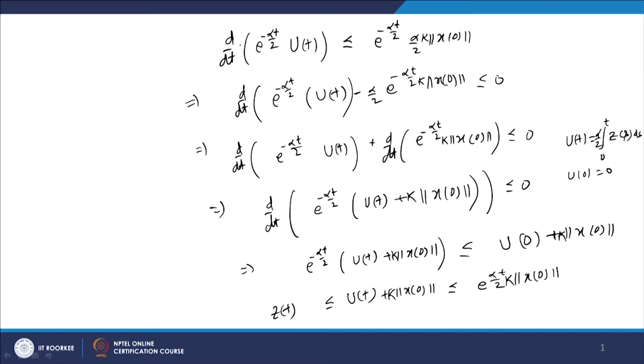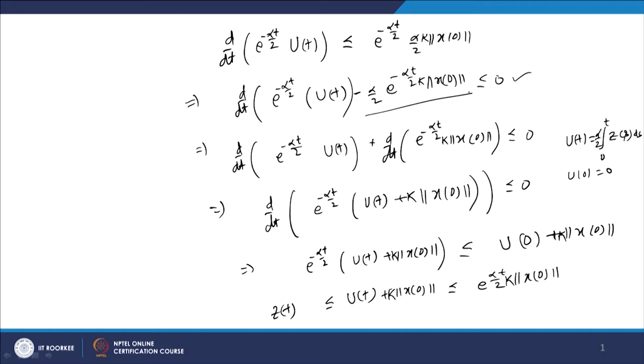We can write down d by dt of e to power minus alpha t by 2 u(t) less than or equal to e to power minus alpha t by 2 alpha by 2 k times norm of x0 here. Now, this we can take in the left hand side, and we can write d by dt e to power minus alpha t by 2 u(t) minus alpha by 2 e to power minus alpha t by 2 into k times norm of x0 is less than or equal to 0 here.